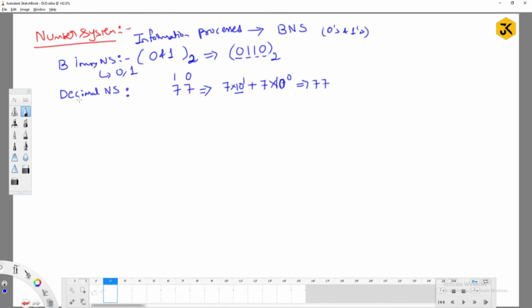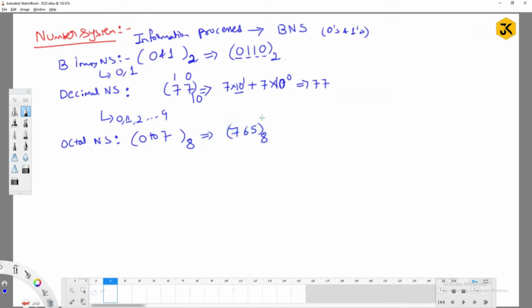Coming to the decimal number system, which has radix 10, it can allow only 10 elements, from 0 to 9. If you count these, there are a total of 10 numbers. Another kind of number system is the octal number system, whose radix is 8. It can allow 8 elements, and those numbers are from 0 to 7.